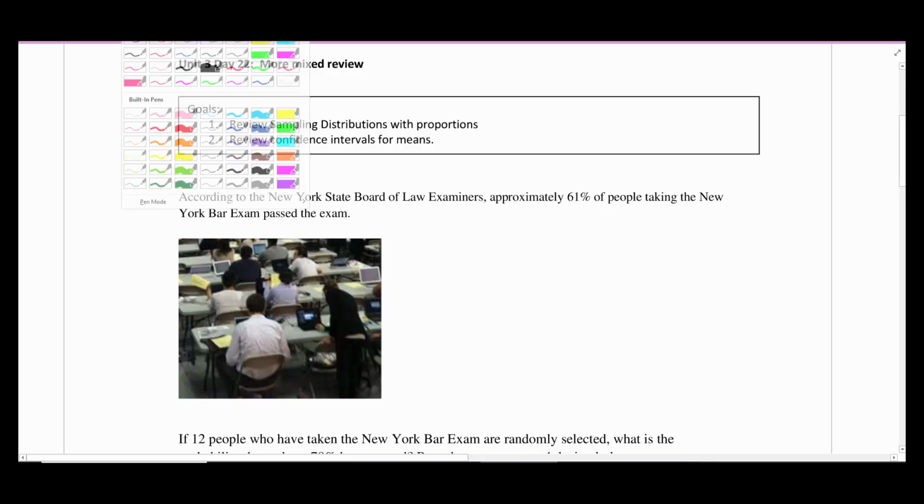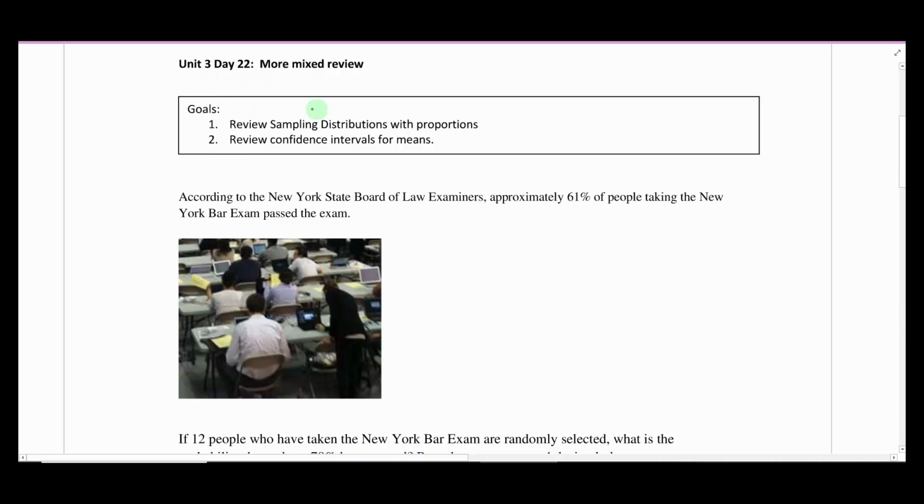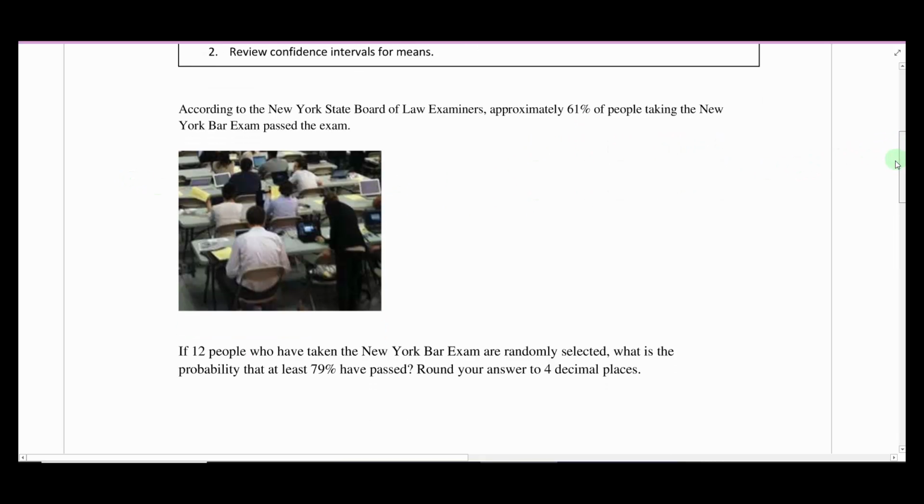We're going to do some more mixed review today, again focusing on sampling distributions and confidence intervals. Yesterday we did a sampling distribution with the mean, so we're going to do one with proportions today. Also, yesterday when we reviewed confidence intervals, we did a confidence interval for proportions, so we're going to switch over to doing confidence intervals for means today, so we'll see an example of that. All right, let's jump right into the problem for today.